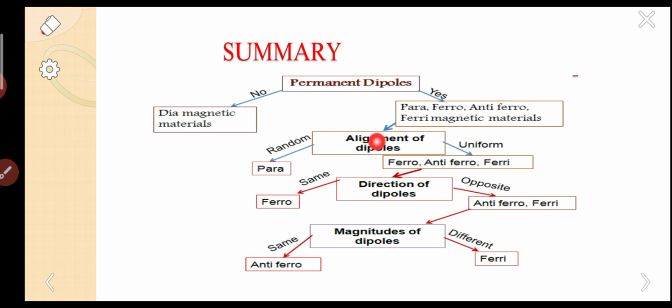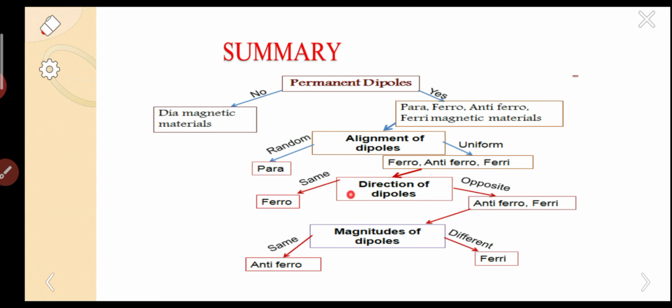Now again we are dividing based on the alignment of dipoles. If they are random, this is called paramagnetism. Next, if they are uniform, uniform means in a regular pattern. That is the simple meaning of uniform. If these are uniform, the magnetism can be ferromagnetism, antiferromagnetism, or ferrimagnetism.